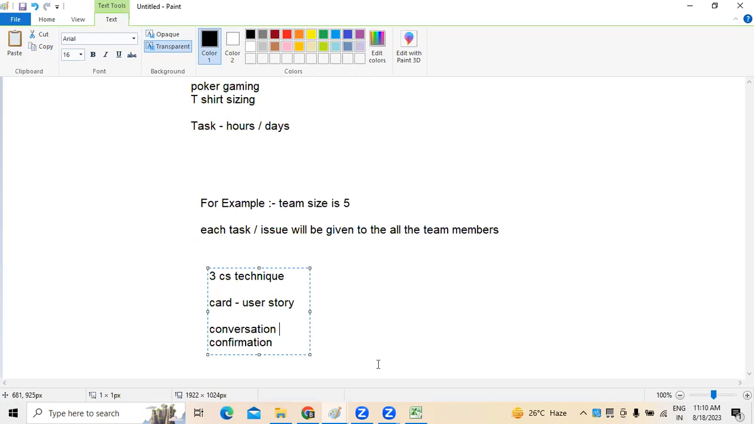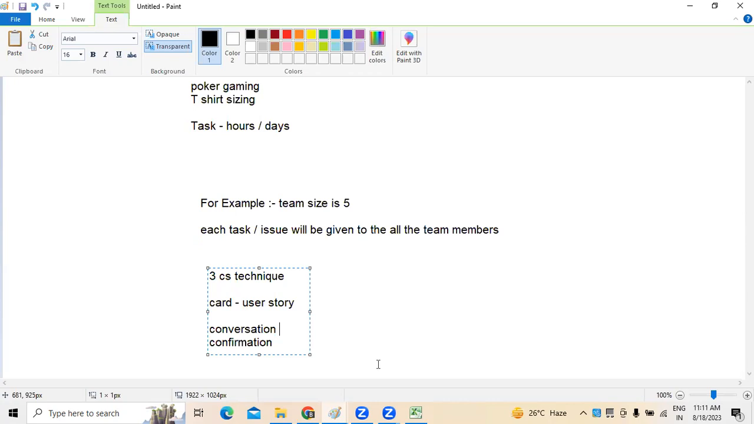But whenever we are doing effort estimation, especially by following poker gaming, the 3 Cs technique wherein we use cards, the cards will be given to the people where conversation will be going on. So people will be giving the final number, and whichever number comes up most, that number will be taken. For example, there were 5 people who gave numbers, and one number came repetitively, right? That number can be taken.